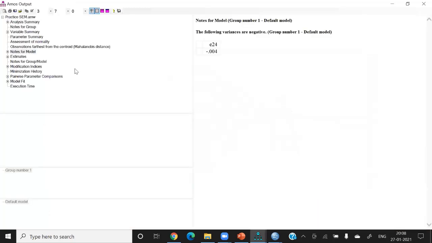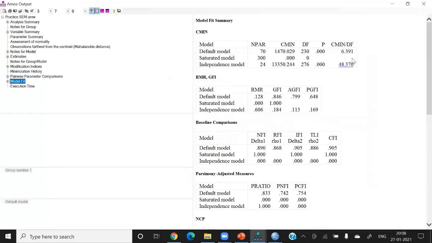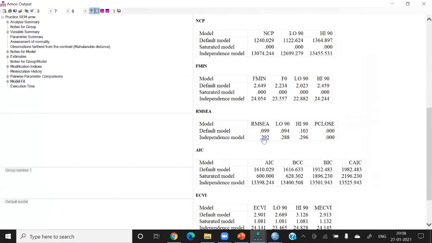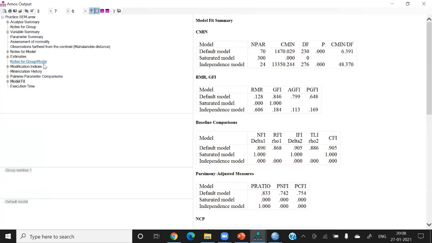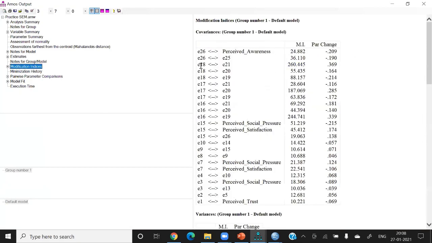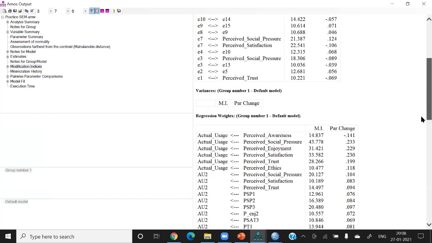Now you can see the model fit come down to 6. CFI is more than 0.9. GFI is more than 0.8. AGFI is also more than 0.8. And RMSEA is also at the margin. So if you repeat that modification indices part, like this error 18 and 21 is very high, 16 and 19 is very high. So if you take care of these, then you can improve your model and can run it.